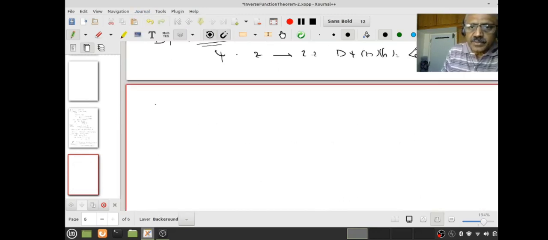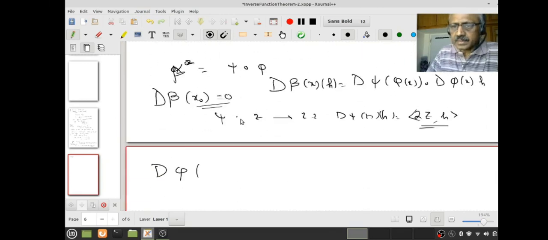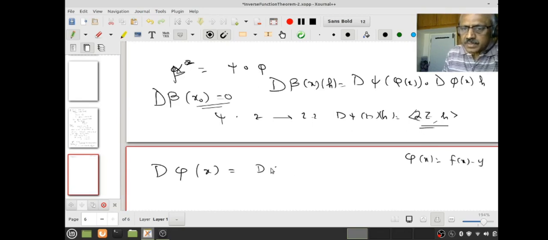And next what we want is d phi. And what is d phi of x? Remember phi of x is f(x) minus y, therefore this is nothing other than df of x acting on h, you know that, right?